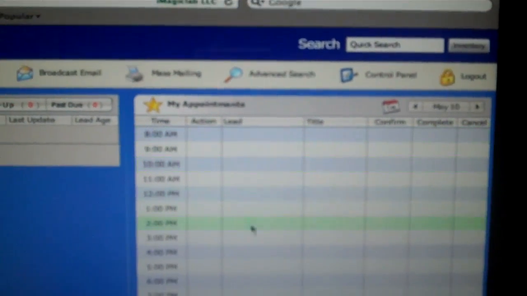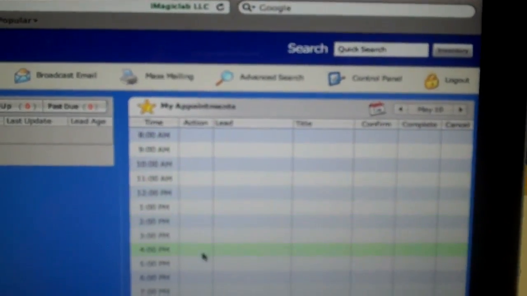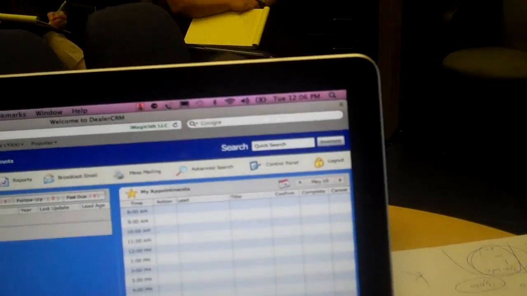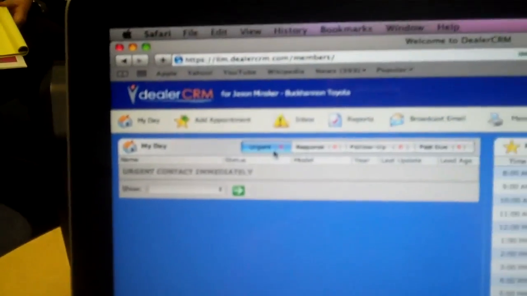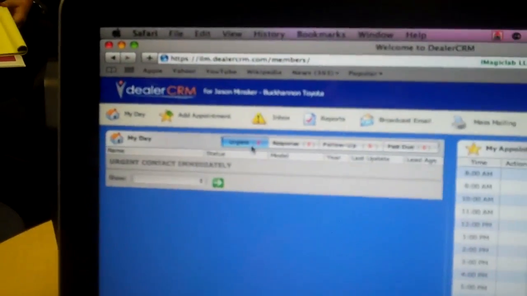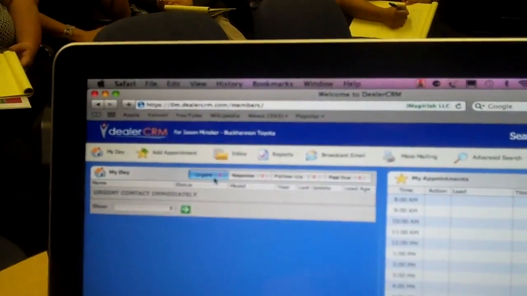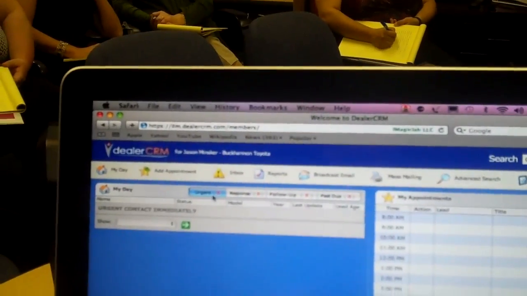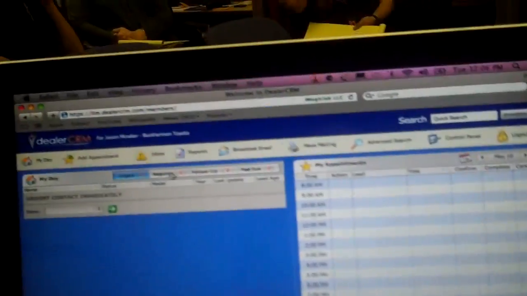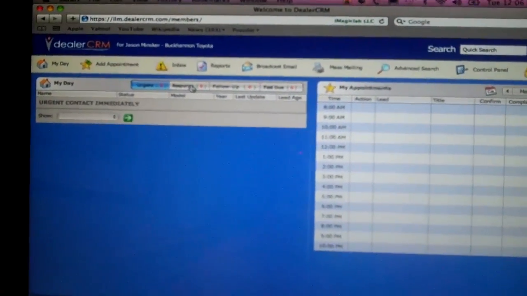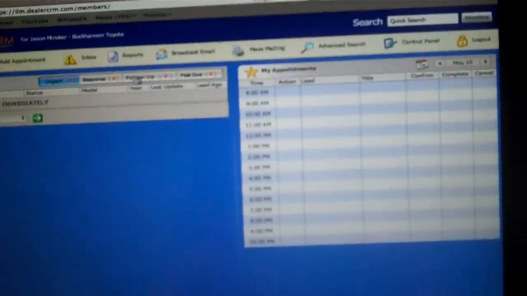You're going to see if you have any appointments in your appointment scheduler. The next thing you're going to do is look at your fresh leads or your urgents. These are going to be your first responses. You're going to respond back to them via email and phone call. After that's done, you're going to go through all your responses, all people that emailed you back. Does that make sense?